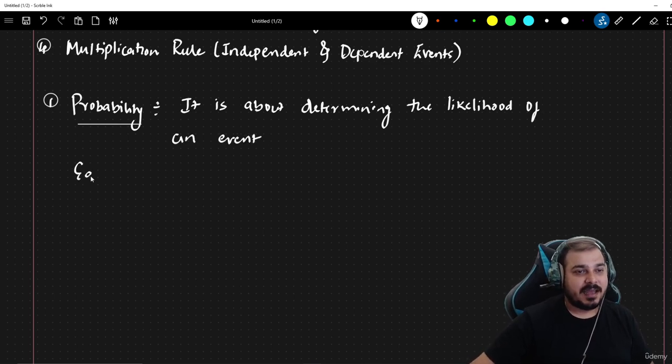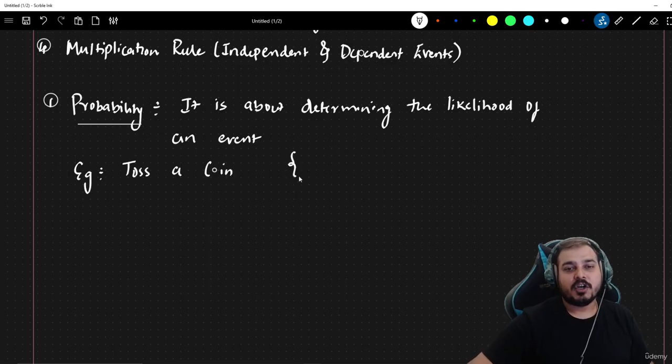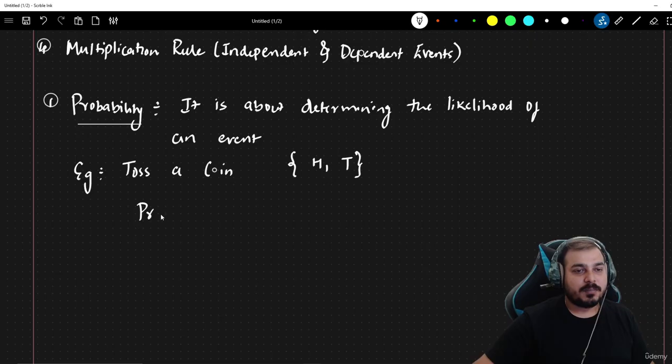Now let me take an example. Suppose I toss a coin. What are the possible outcomes whenever I toss a coin? I may either get head or tail. If I say, what is the probability of getting a head when I toss a coin, obviously the sample space is 2, so I will divide by 2.